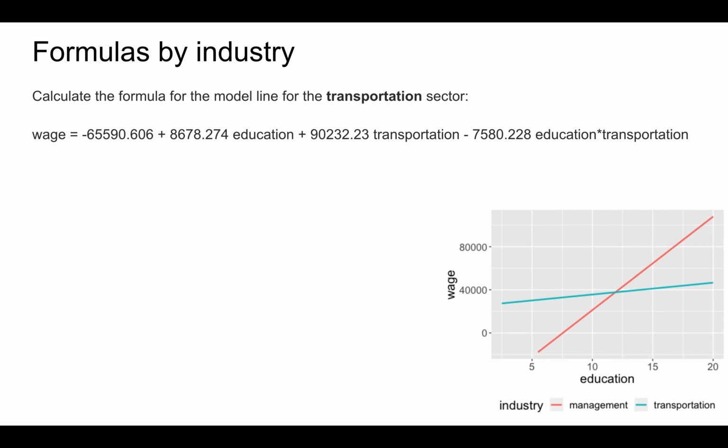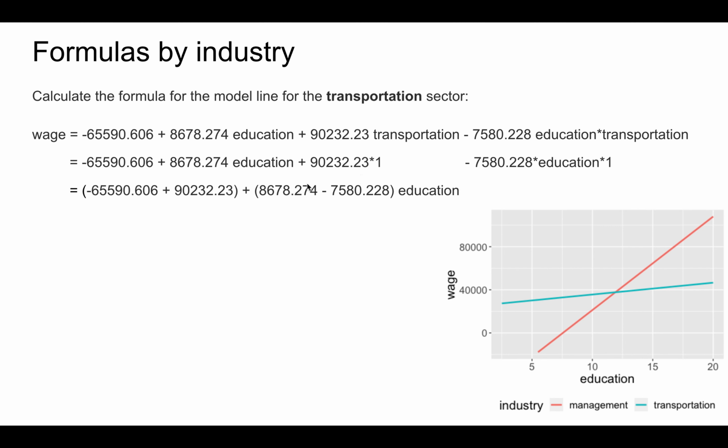Now we have to be a bit more cautious in obtaining the equation for the transportation line. In this case, we set the transportation term to 1, both for the transportation predictor and where it appears in the interaction term. So notice then that we have 2 constants, negative 65,591 and 90,232. And we can combine these like terms into a single constant.